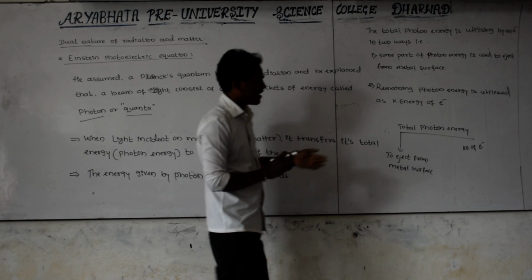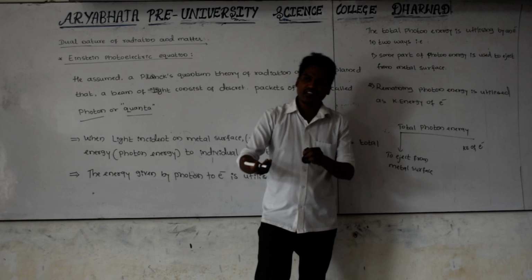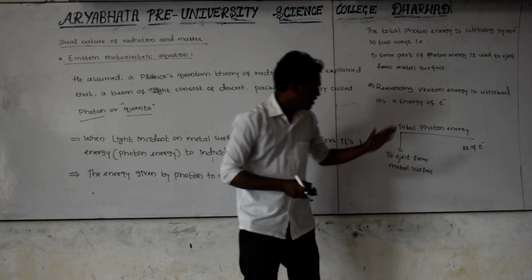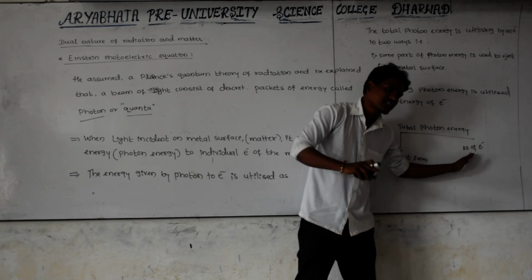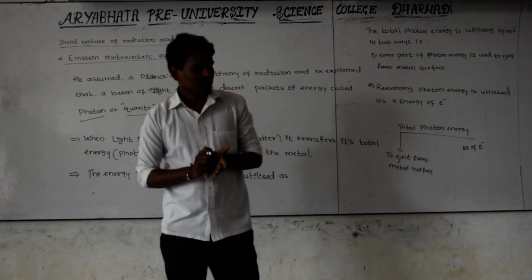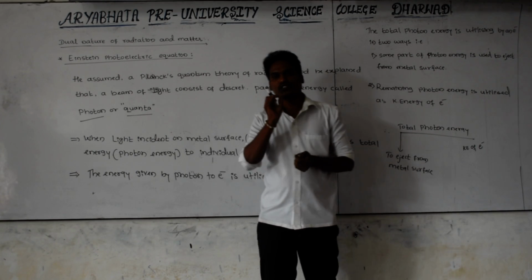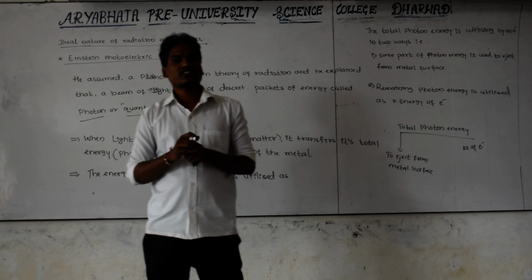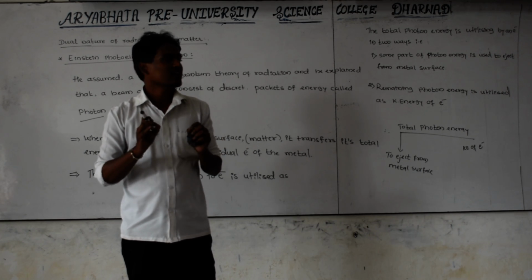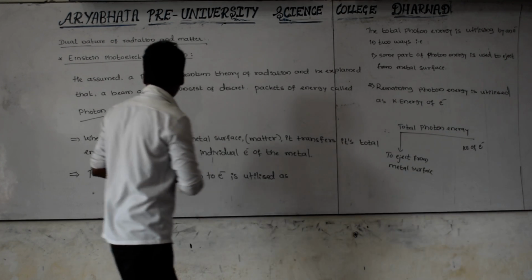This means the electron is emitting from the surface of the metal. First it is emitting, and after that it is moving, which means it has kinetic energy. This total phenomenon is called the photoelectric effect. By seeing this observation, Einstein gave one famous equation, called the photoelectric equation.